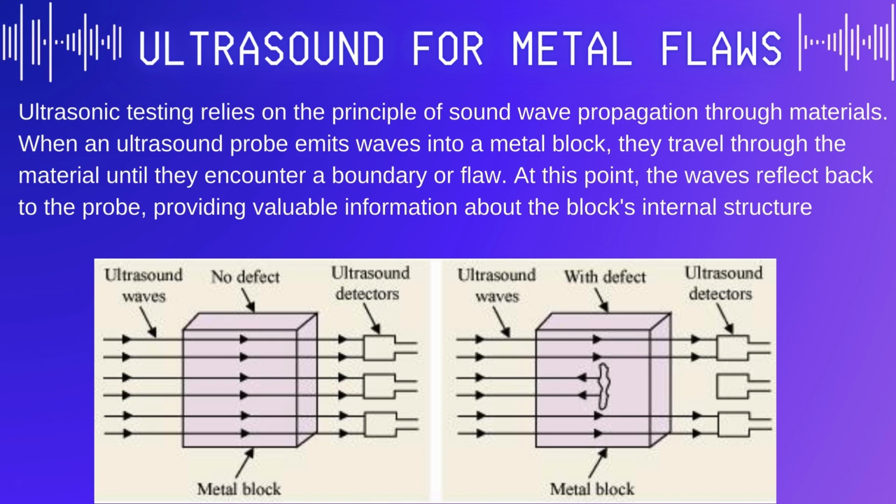When the sound waves encounter a flaw, they are partially reflected back towards the transducer. The reflected waves carry information about the size, location, and nature of the flaw. The time it takes for the reflected waves to return to the transducer and the amplitude of the reflected waves are measured and analyzed. The signals received by the transducer are interpreted by a computerized system, which generates visual representations of the internal structure of the metal component.